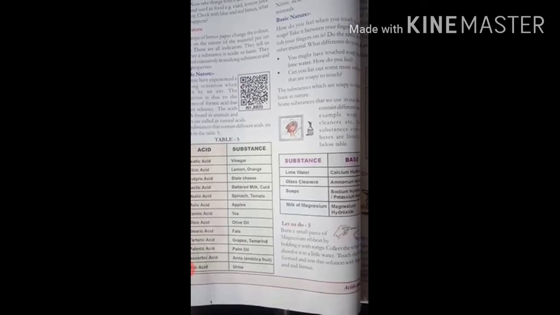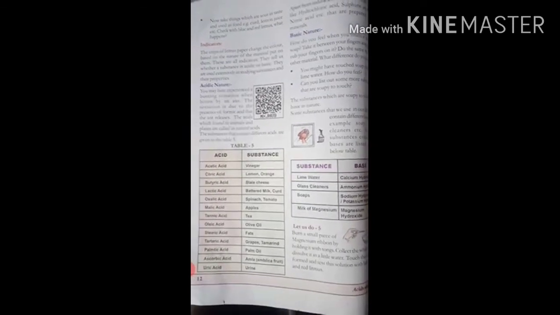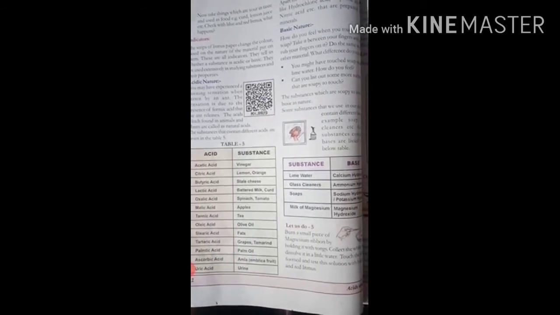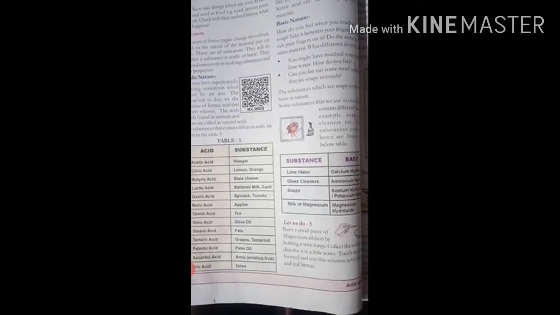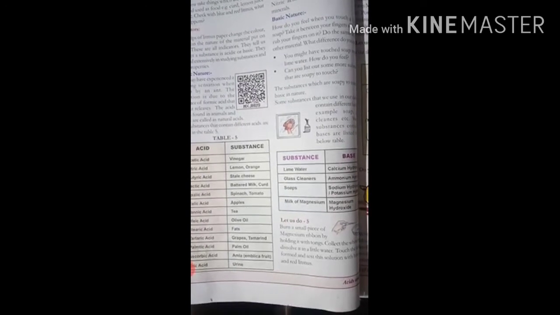Next, stearic acid, fats; tartaric acid, grapes and tamarind. Next, palmitic acid, palm oil; ascorbic acid, amla, Indian gooseberry; uric acid, urine. All these substances consist of these types of acids.